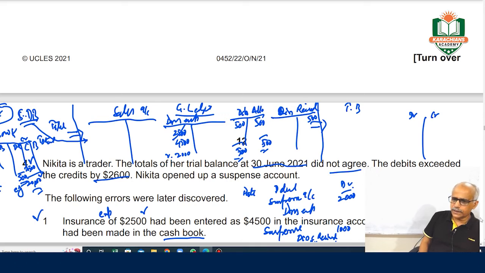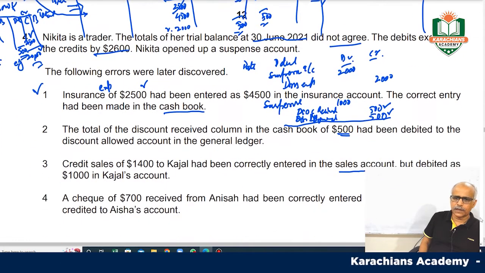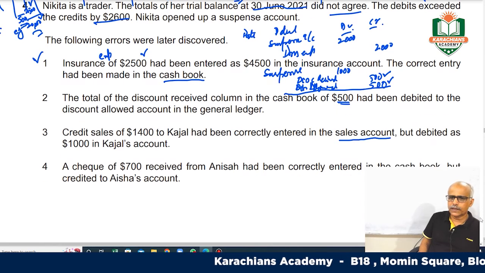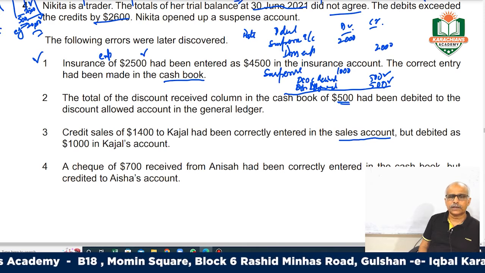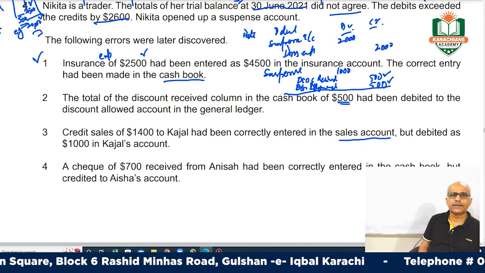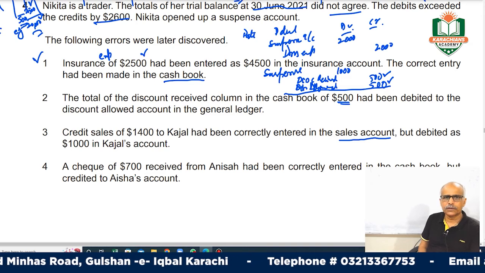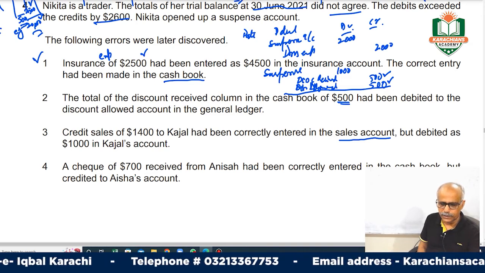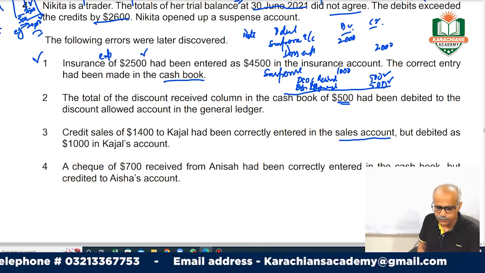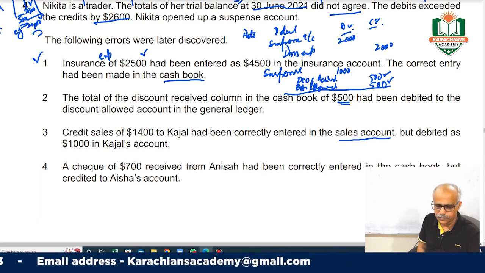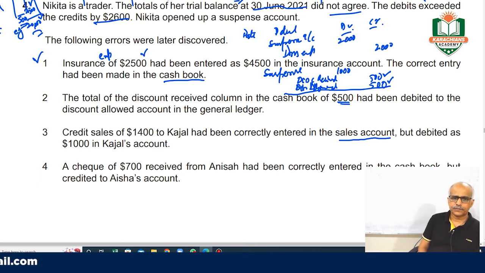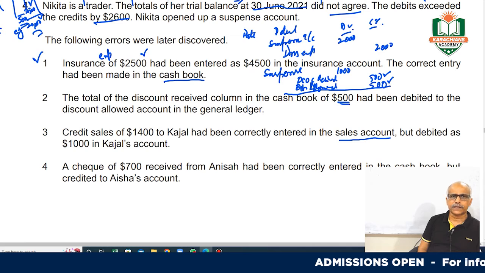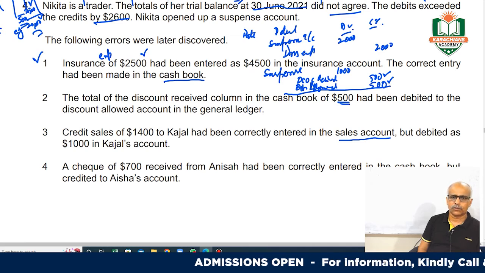So we have to very carefully see whether your errors will impact the trial balance or not. We have to see whether this error will have an impact on the suspense account or not.